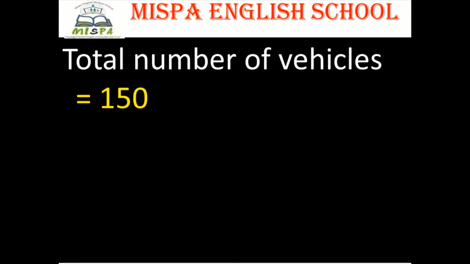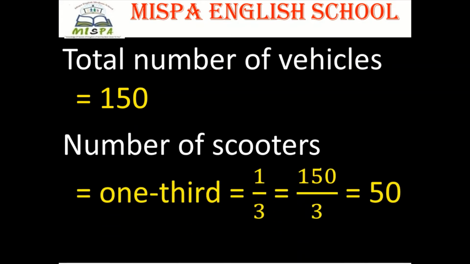Total number of vehicles is equal to 150. Number of scooters is equal to 1/3, that is equal to 1 upon 3 of 150, which is 150 divided by 3, or 150 upon 3, is equal to 50.